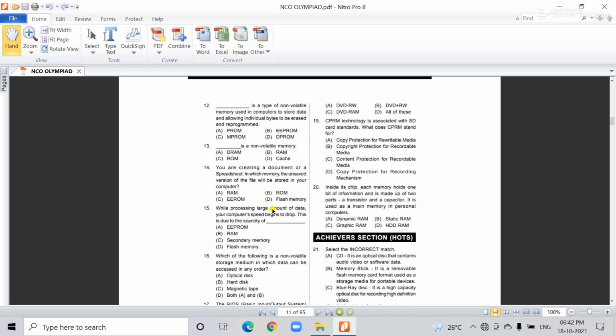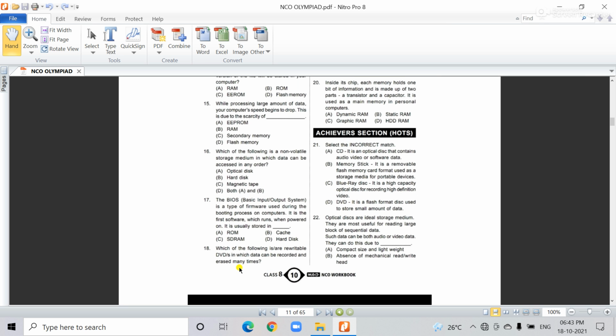When processing a large amount of data, your computer speed begins to drop. This is due to the scarcity of RAM. Question 15: the correct answer is RAM. Here the four options are EEPROM, RAM, secondary memory, flash memory. So the correct answer is RAM.